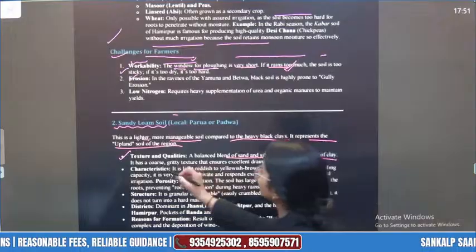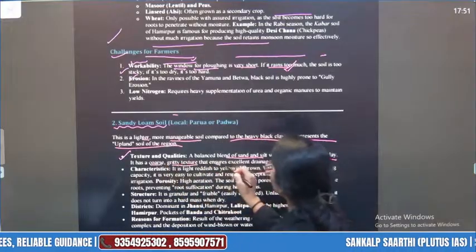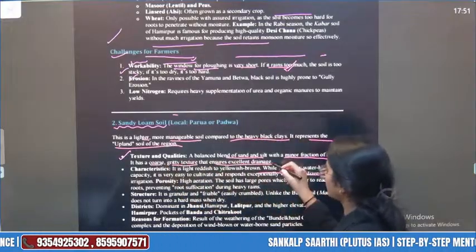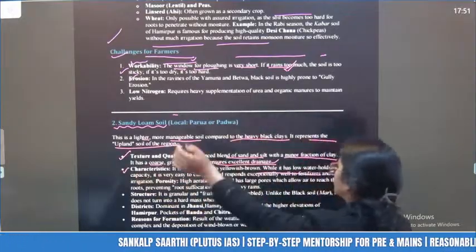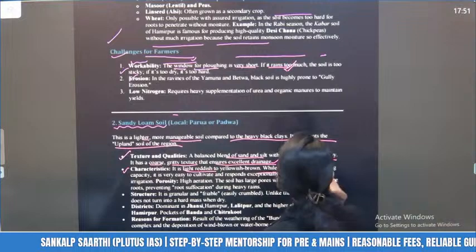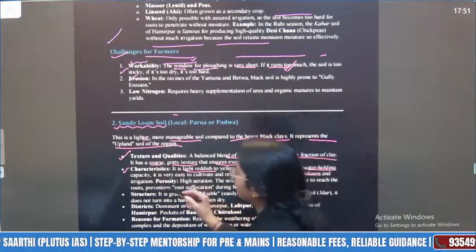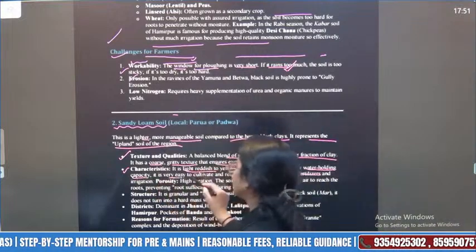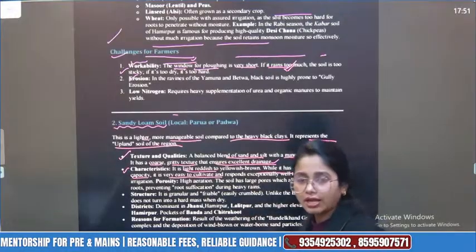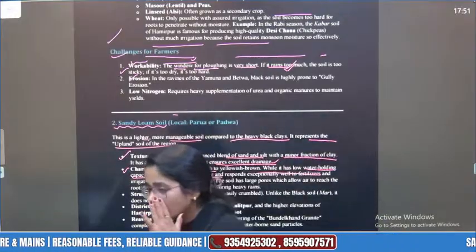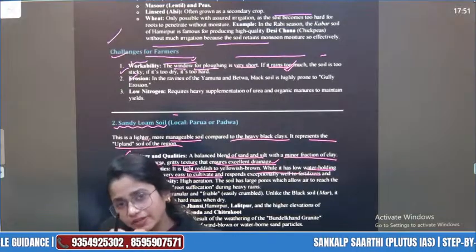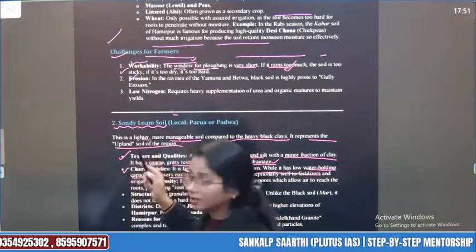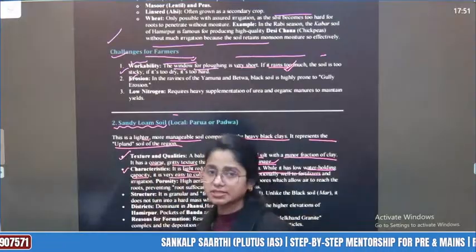Okay, it has a coarse gritty texture that ensures excellent drainage. Remember that point. Characteristics: it is light reddish to yellowish or brown. While it has low water holding capacity compared to black soil, it is very easy to cultivate. Unlike your black soil, which becomes very sticky when it holds water, with particles coming very close, this has sandy content also.